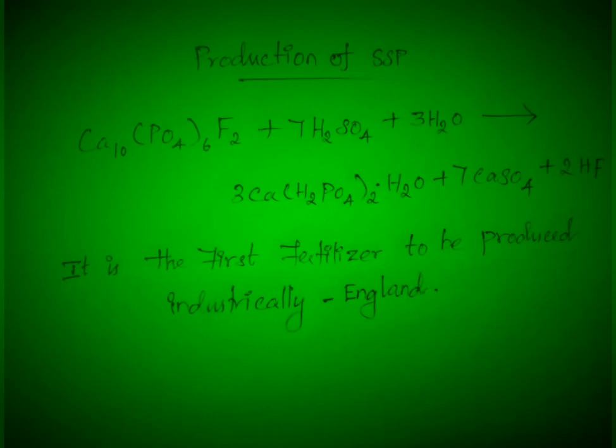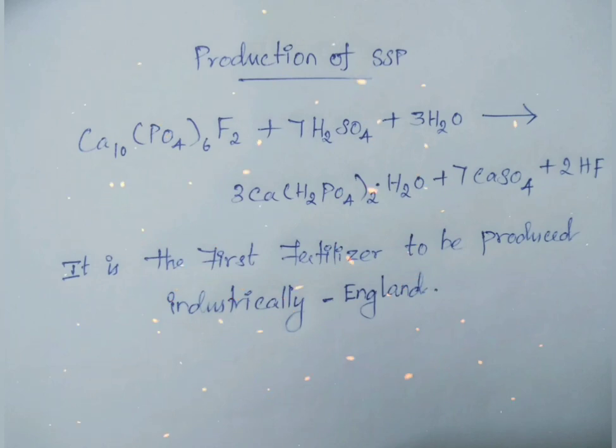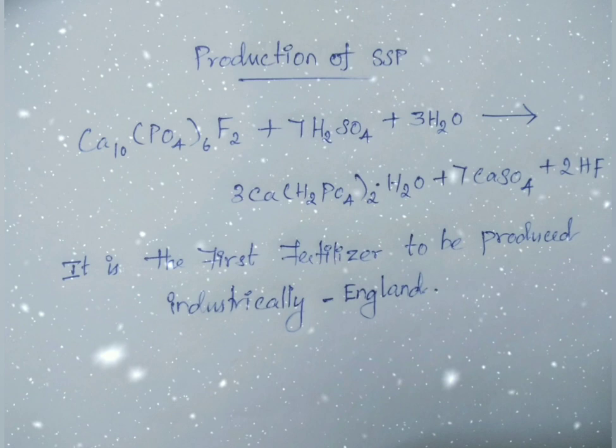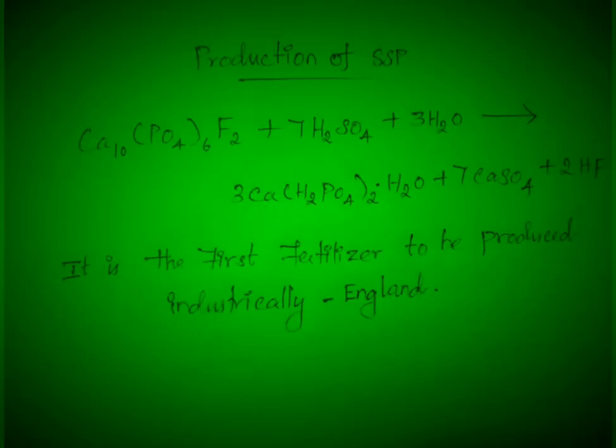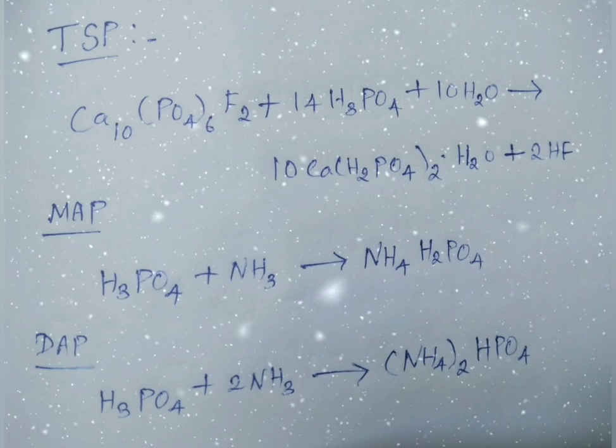Single superphosphate. This fertilizer is also known as normal superphosphate and ordinary superphosphate. It is the fertilizer first produced industrially, and production started in 1843 in England. The production process of SSP is simple, requiring little technical skill.